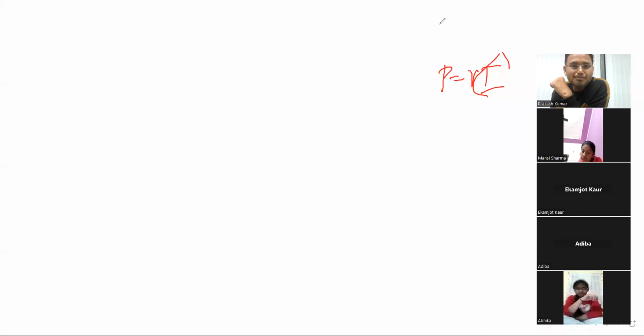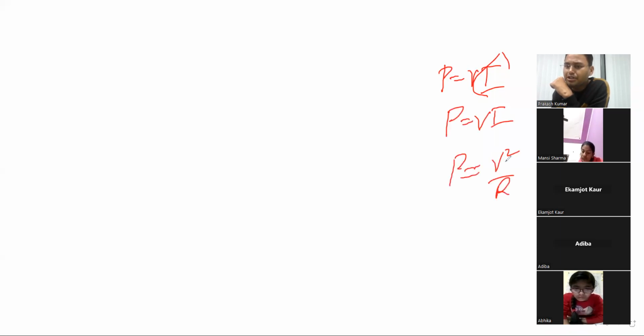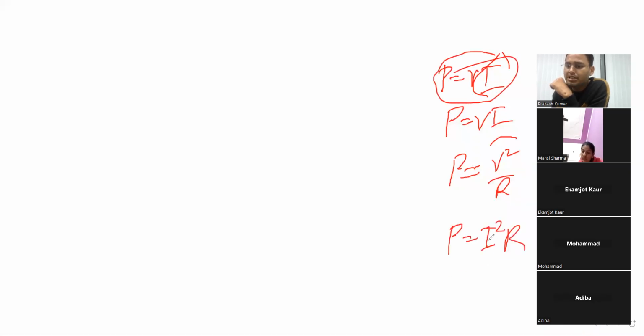Power equal to V into I. Then power equal to V square by R. If you don't remember this, just remember this one: power equal to VI, and you can do the rest. Power equal to I square R. Okay? These are the formulas.